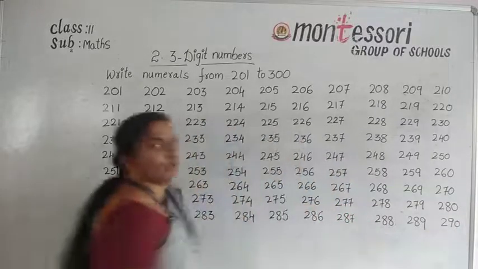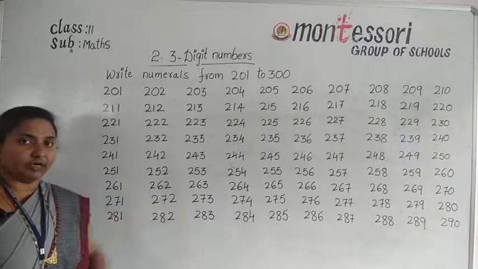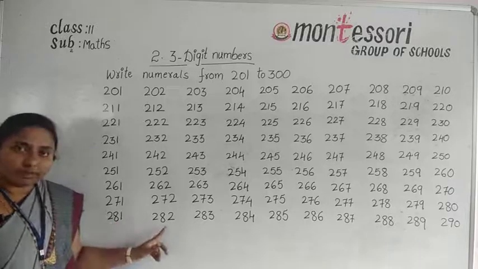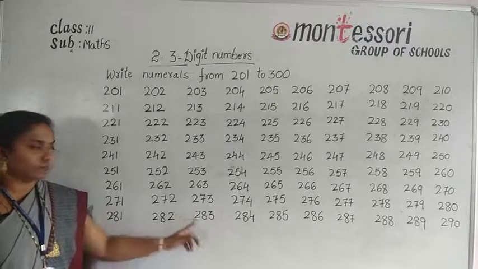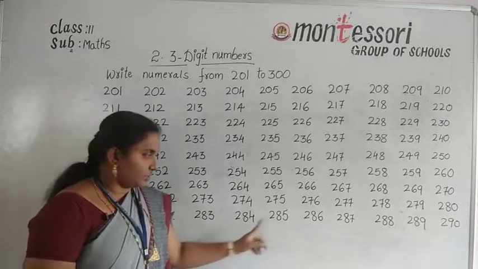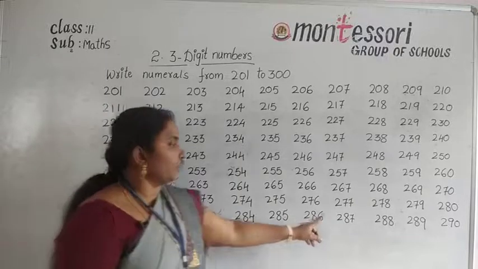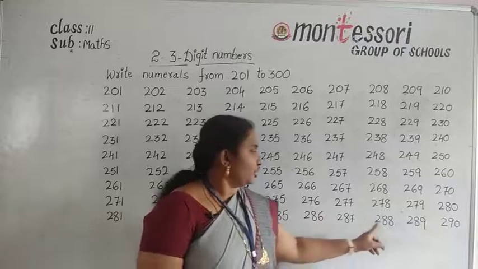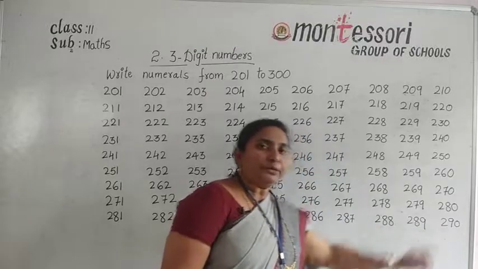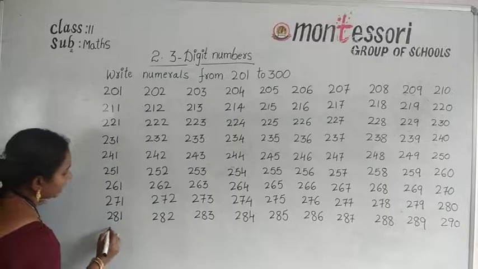Okay, so these are the numbers from 281 to 290. Now once again I repeat the numbers: 281, 282, 283, 284, 285, 286, 287, 288, 289 and 290.